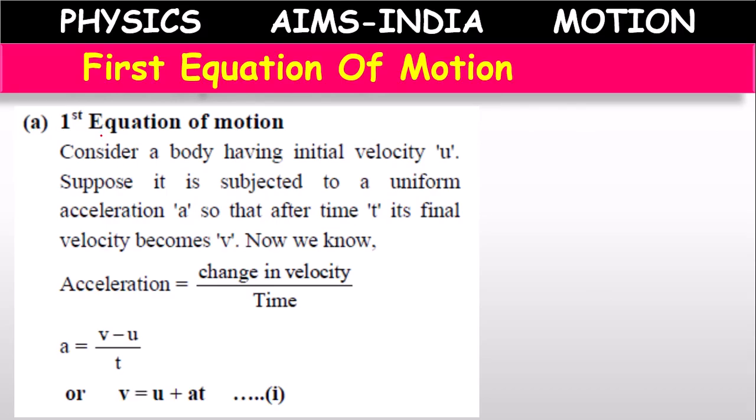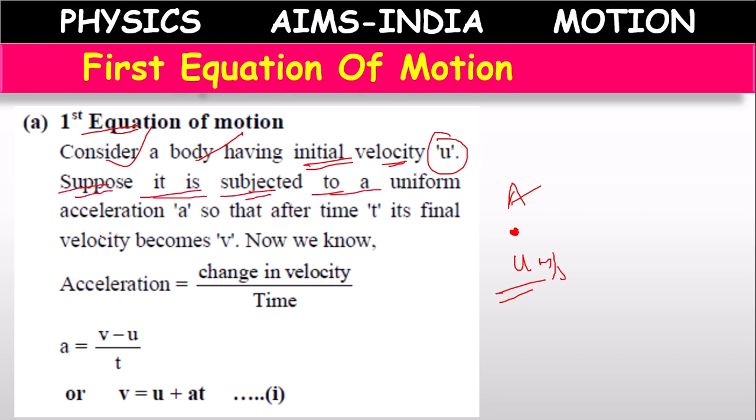So we have the first equation of motion. Consider a body having initial velocity u. Suppose any moving body is at position A, and its starting velocity is u meter per second. Suppose it is subjected to a uniform acceleration a. We might have applied some force F, and because of that some acceleration is created in the body and its velocity increases.